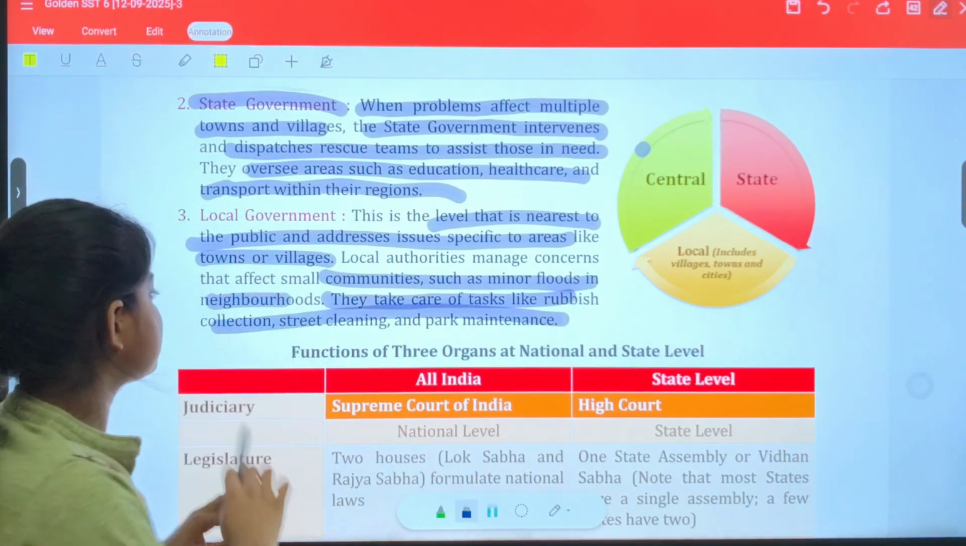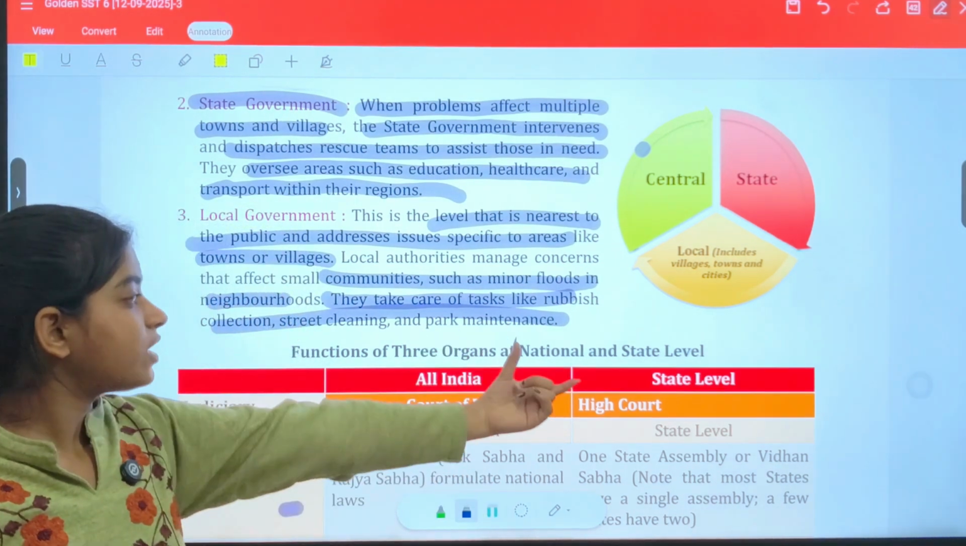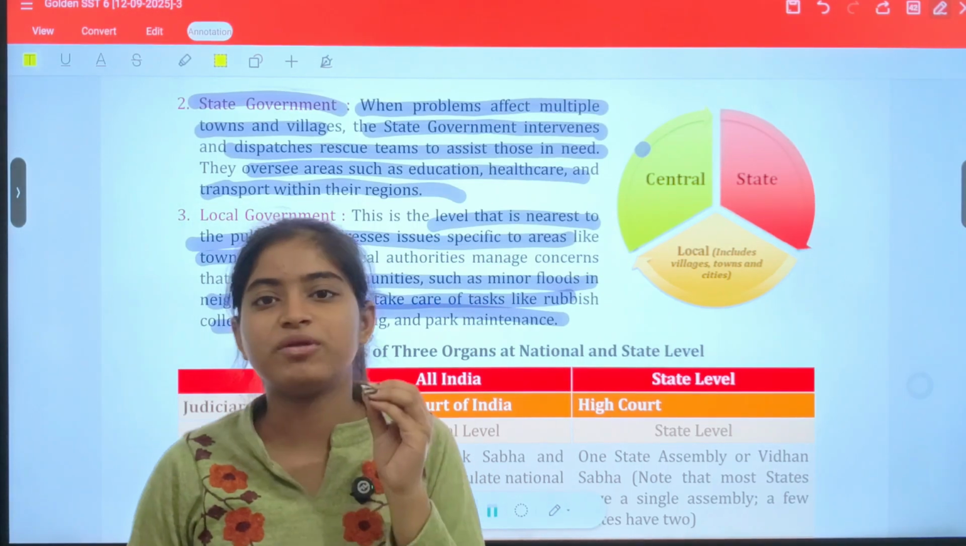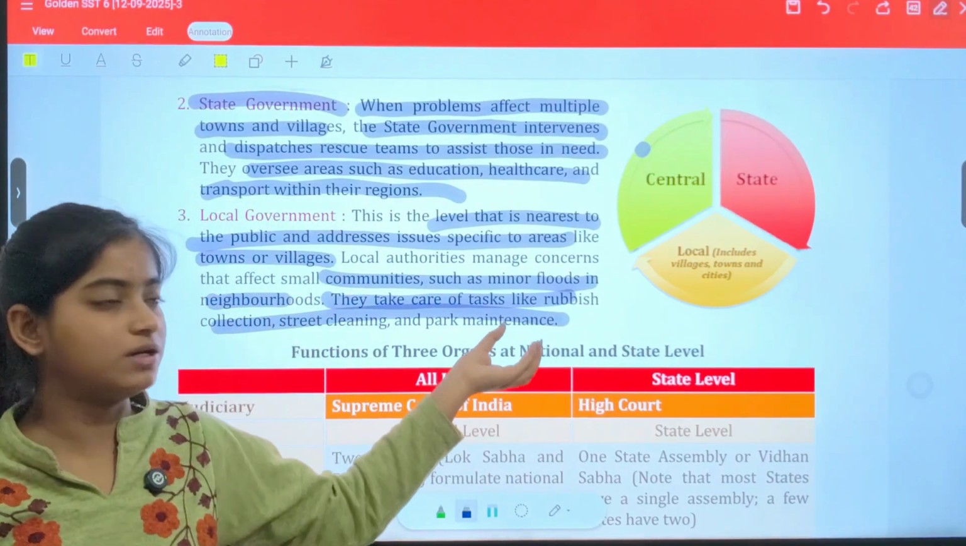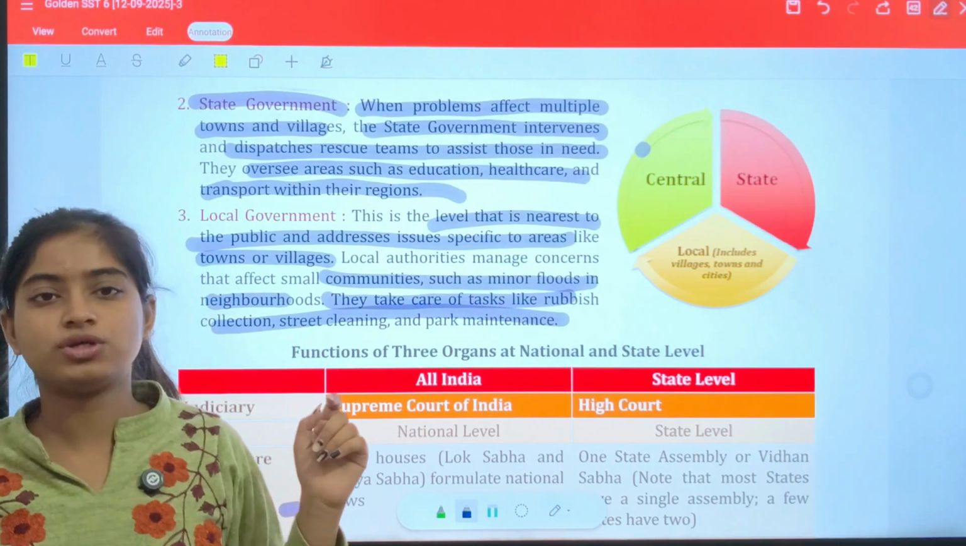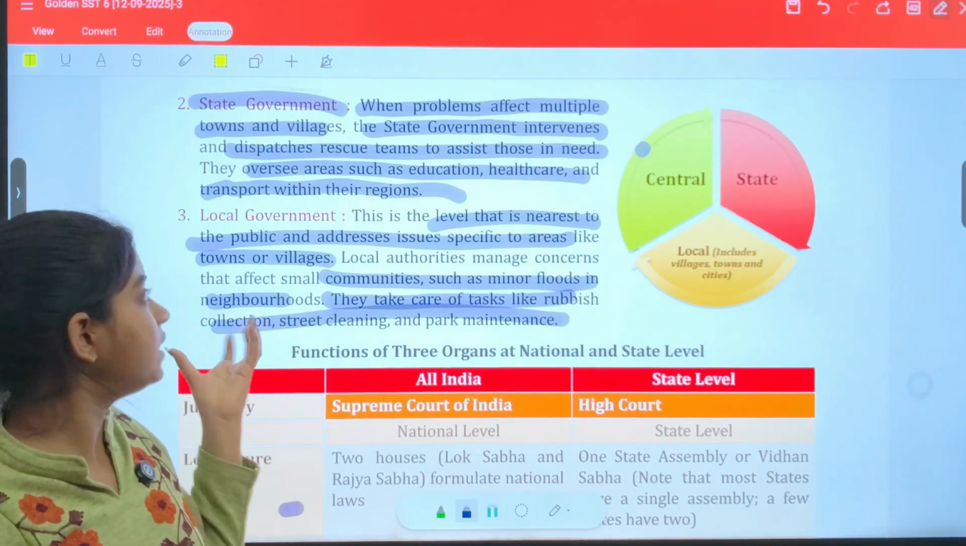They take care of tasks like rubbish collection, street cleaning, and park maintenance. So you can see such things. You can easily understand that a prime minister would not take care of these problems like rubbish collection and street cleaning. These small tasks are carried out by local governments.